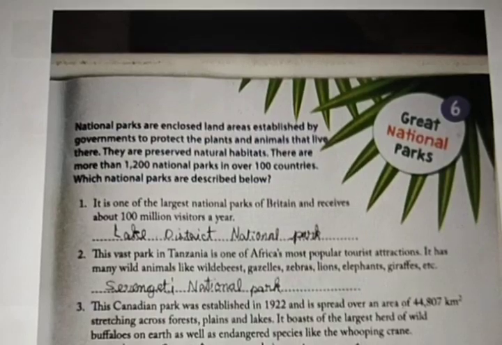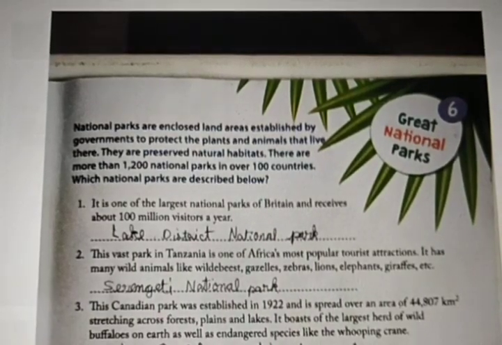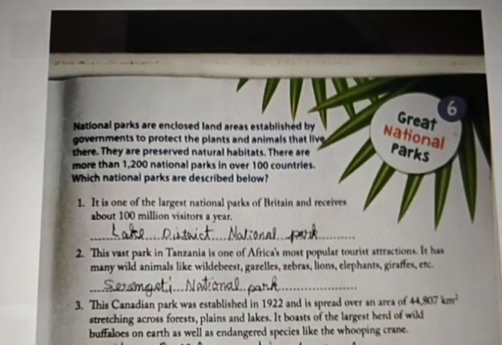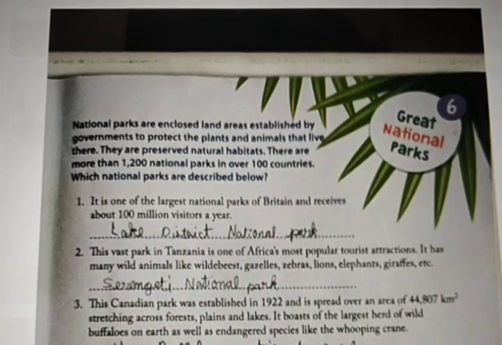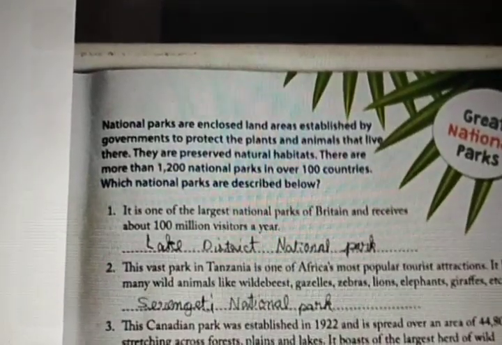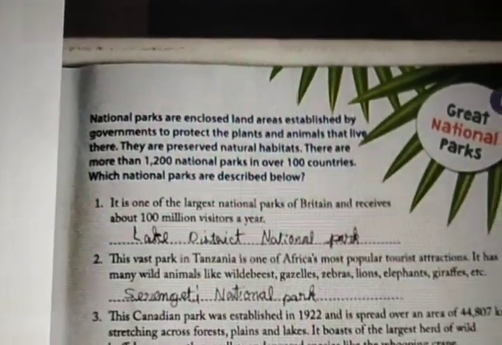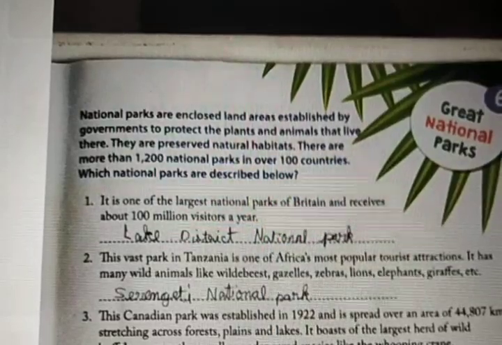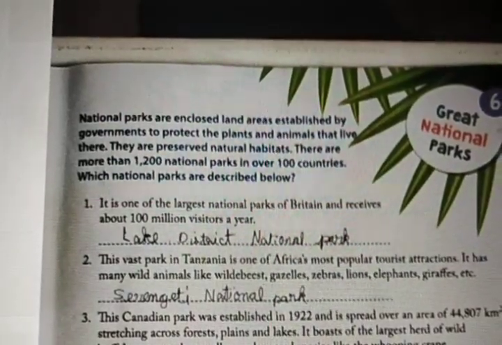Okay, now we'll deal with GK. 5 units we have already completed. Now 6th unit. Take your book, pencil, whatever you need, and take notes. Okay, good students. Let's start the class. Great National Parks. Okay, that is the unit name.